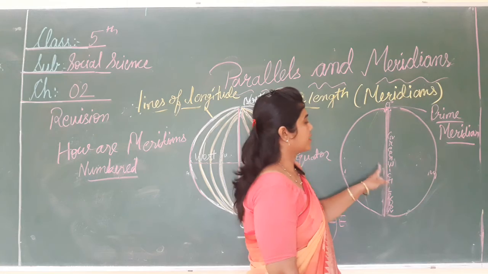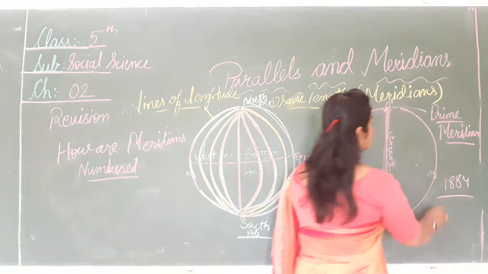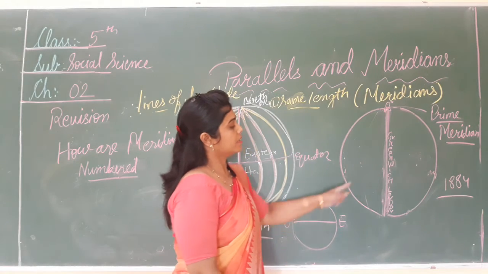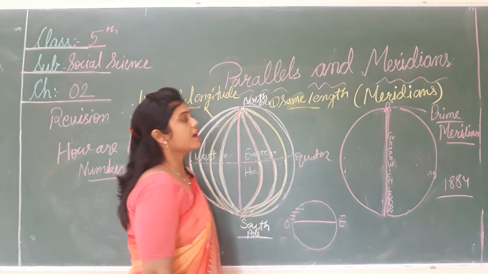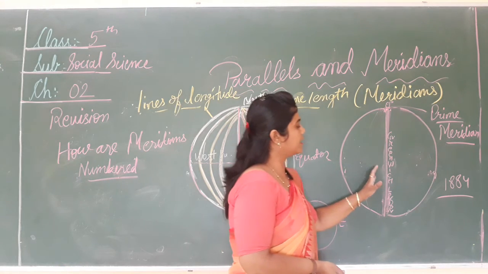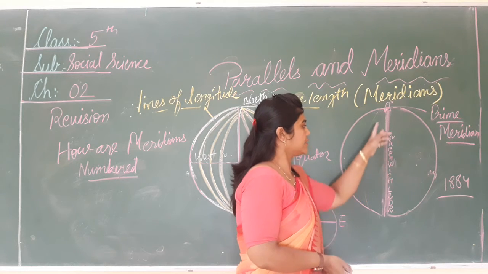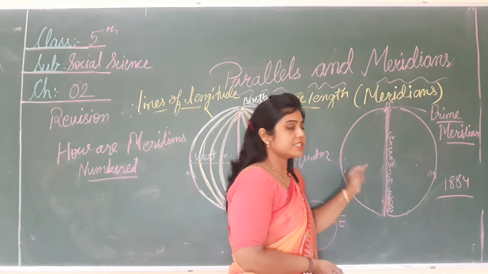Which place was decided in 1884? Greenwich, near London. This is the starting point of numbering the meridians. ये starting point था, यहीं से सारे meridians की numbering होती है. तो कौन सी जगह का नाम है?